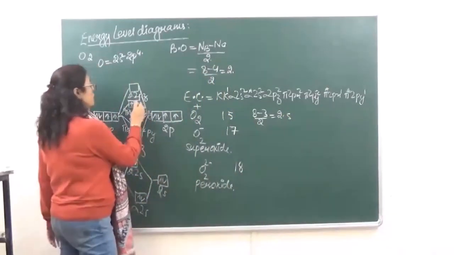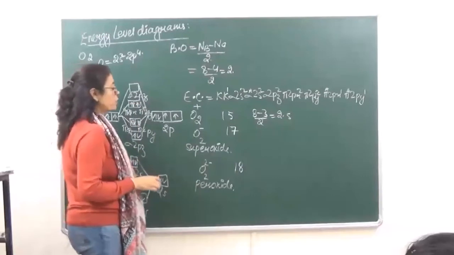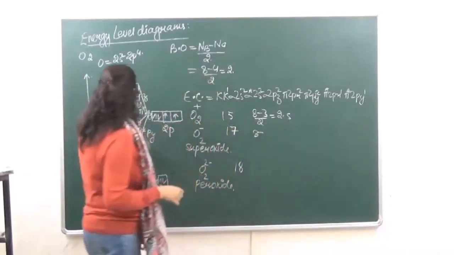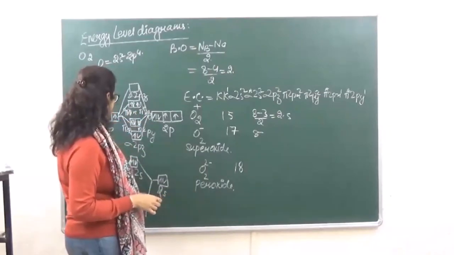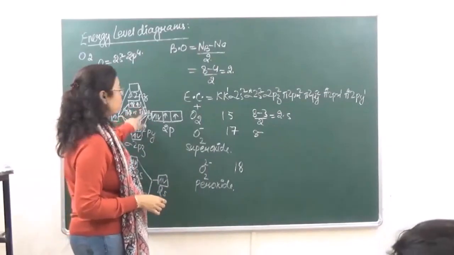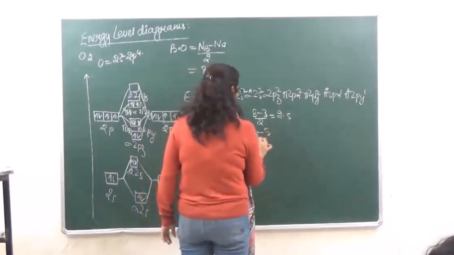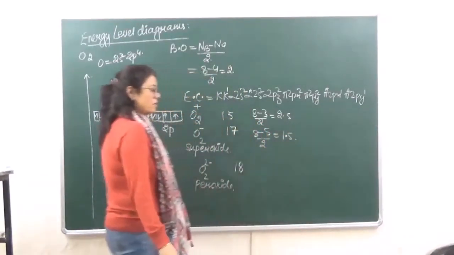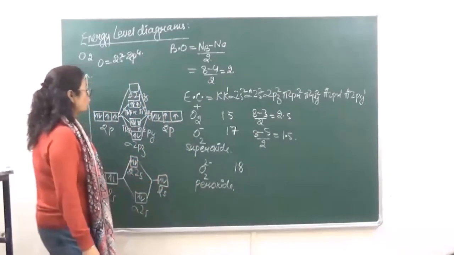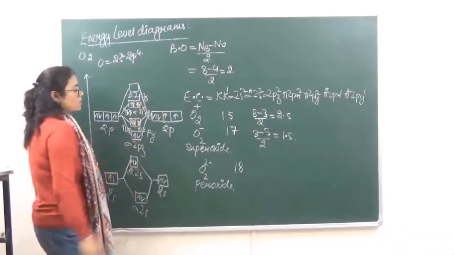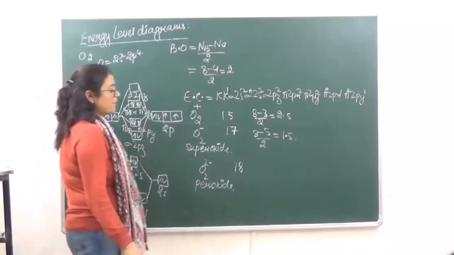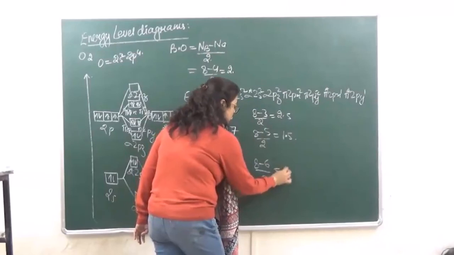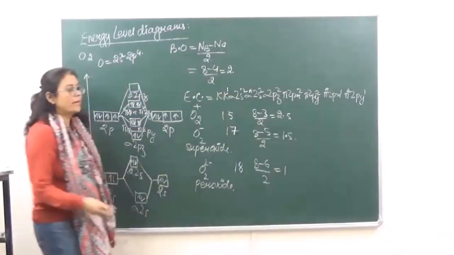In case of O2 negative, we are going to have 8 minus 5 divided by 2, 1, 2, 3, 4 and 5, that is 1.5. Okay? And in case of O2 2 negative, 8 minus 6 divided by 2, that is going to be equal to 1.